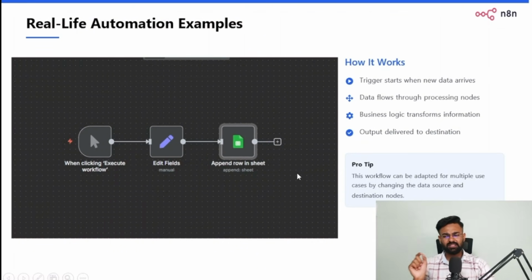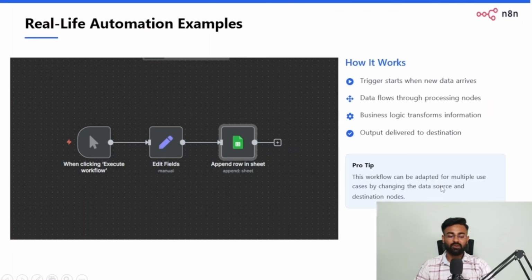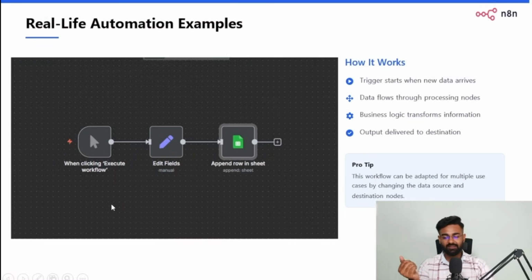In this case, it's a very simple real life automation. The moment it triggers, it goes to the edit fields, it goes to the next node. Pro tip, this workflow can be adapted for multiple use cases by changing the data sources and destination nodes. Try building at least this simple workflow.